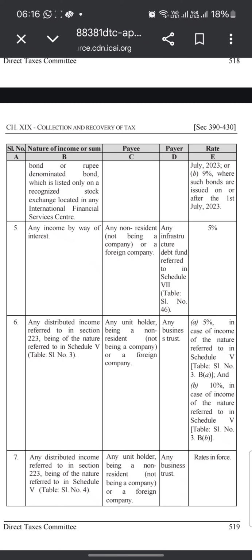So this is the video where we have discussed up to point 5 of the Income Tax Act 2025. We will come back with a new video on the Income Tax Act 2025 only. And if you have any question, please let us know. We will come back with that point also.